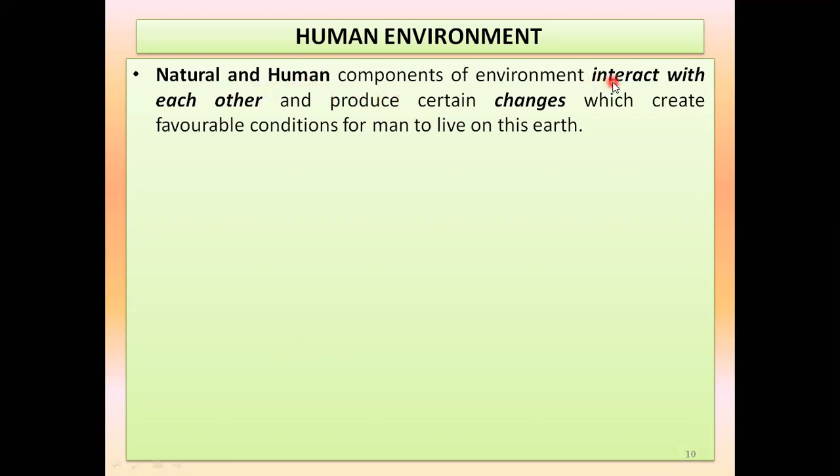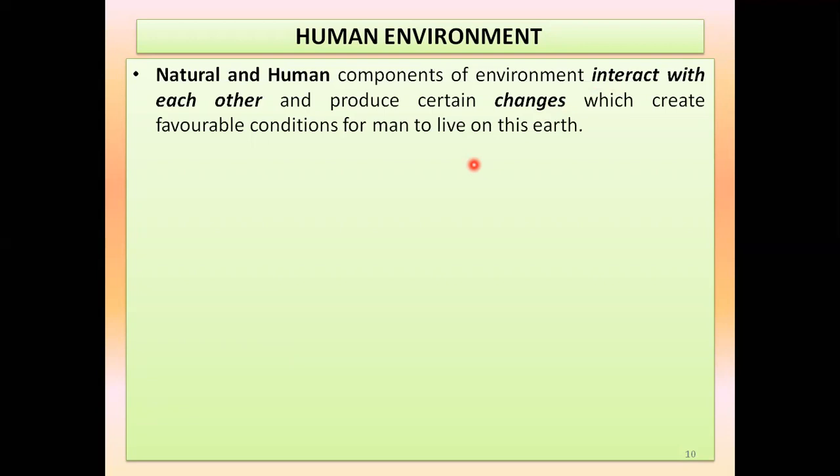Interact means they will have to come in contact with each other. They will have to take help of each other, and only then can they produce some changes. By mixing both the human environment and the natural environment, we can make our own environment which is suitable for us to live.